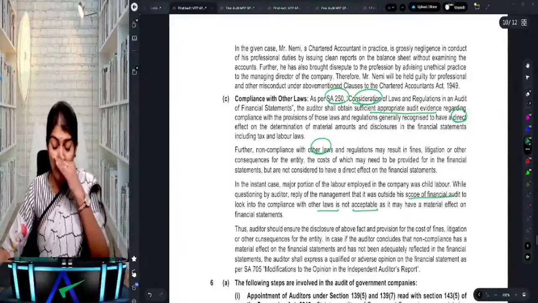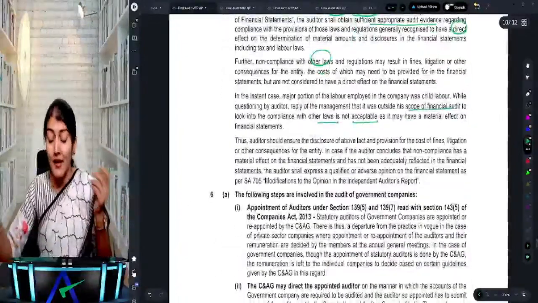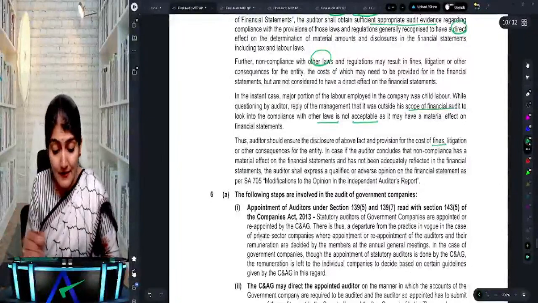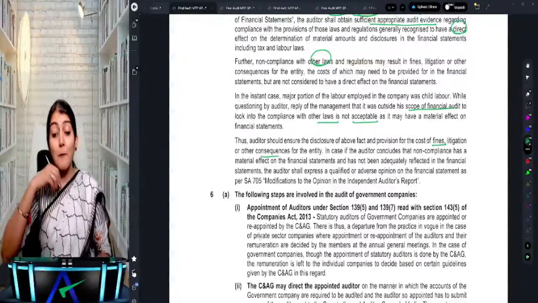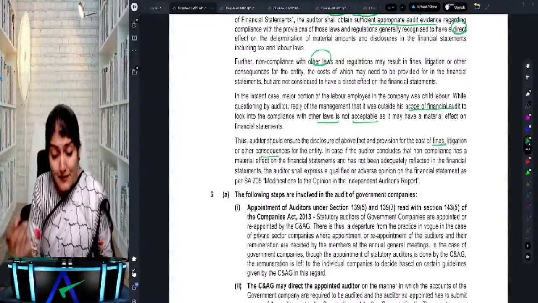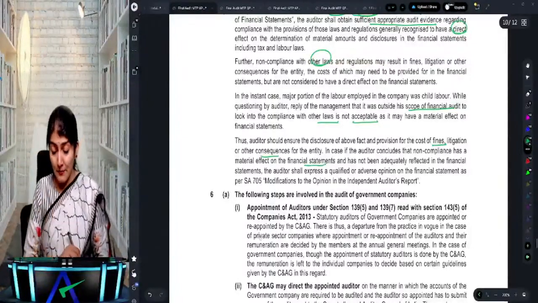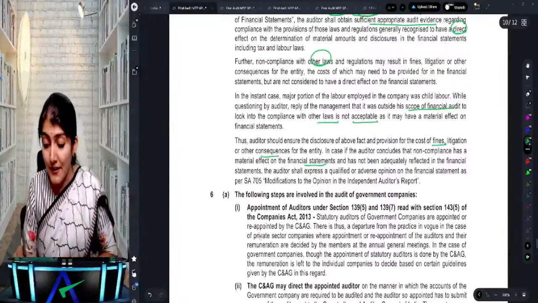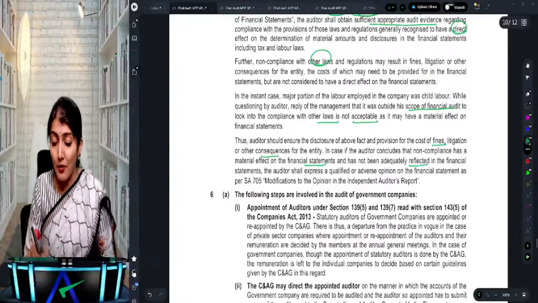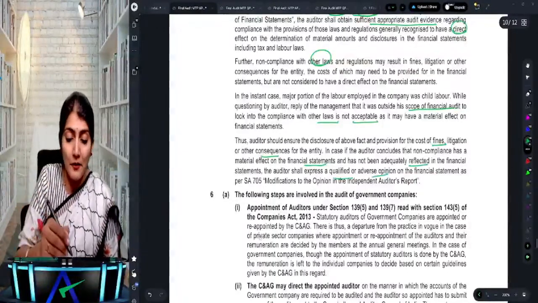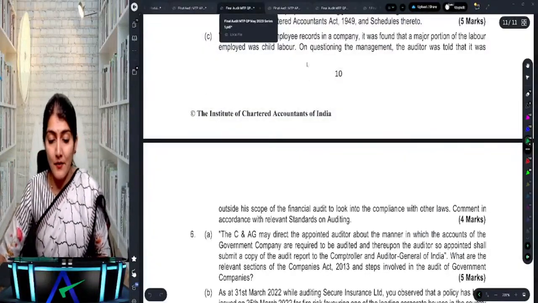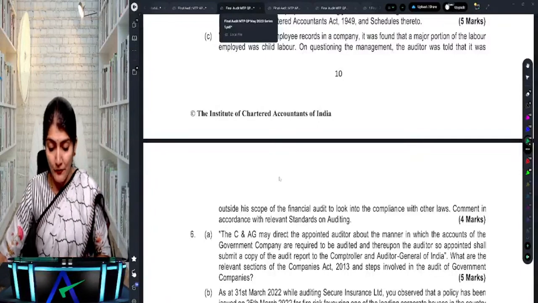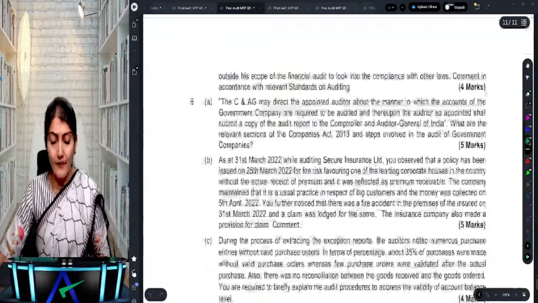The auditor should ensure the disclosure of the above fact and the provision for the cost of fines, litigation and other consequences. If the auditor concludes that non-compliance has a material effect on the financial statements and it has not been adequately reflected, the auditor shall express a qualified opinion or an adverse opinion. Okay, right. So that is regarding SA 250, consideration of laws and regulations.